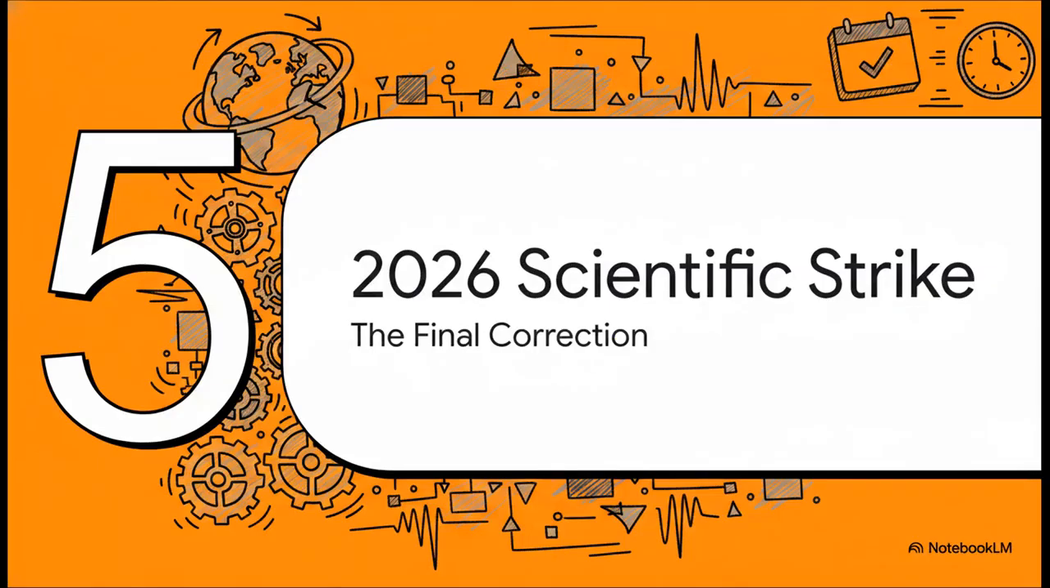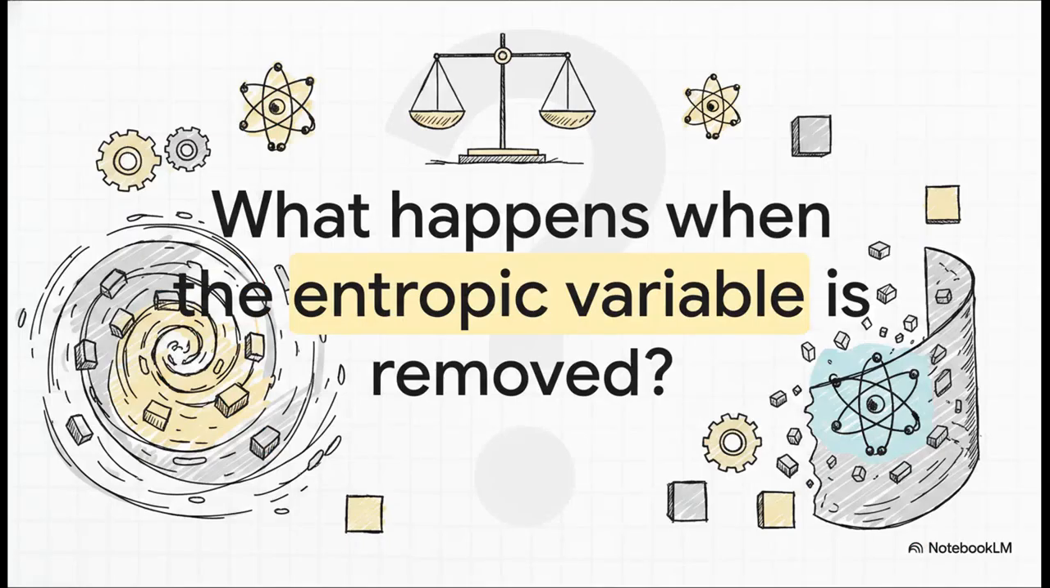Finally, Section 5, the 2026 scientific strike. This brings us to the absolute climax of this analysis, which is a highly specific, deterministic projection for May 2026. The source poses a truly fascinating scenario. Right now, the West's intense focus on Iran's nuclear materials acts as a massive entropic variable. But what happens when that chaotic element is completely removed, and the system is just allowed to settle according to the laws of geopolitical physics?